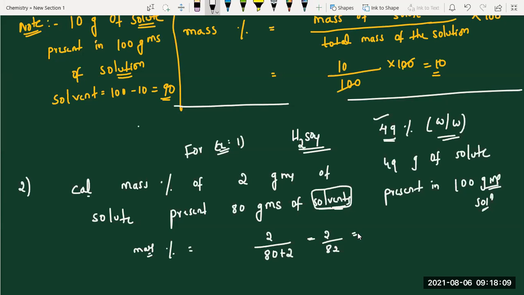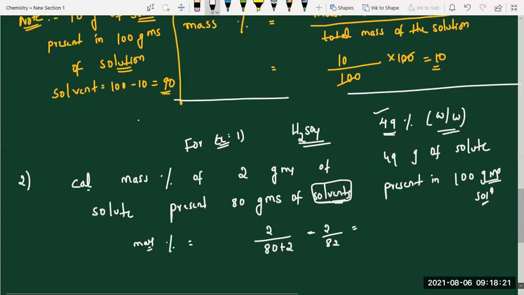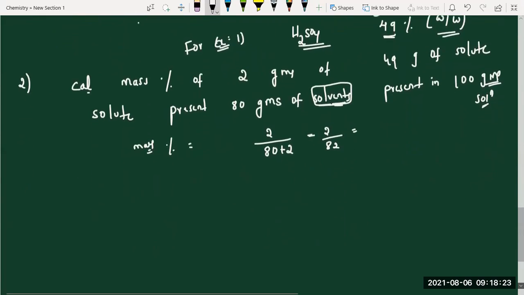It's because it is a very easy topic. Next two concentration terms play an important role, that is molarity and molality. Okay. So now I'm writing the definition, mathematical expression, two different formulas.